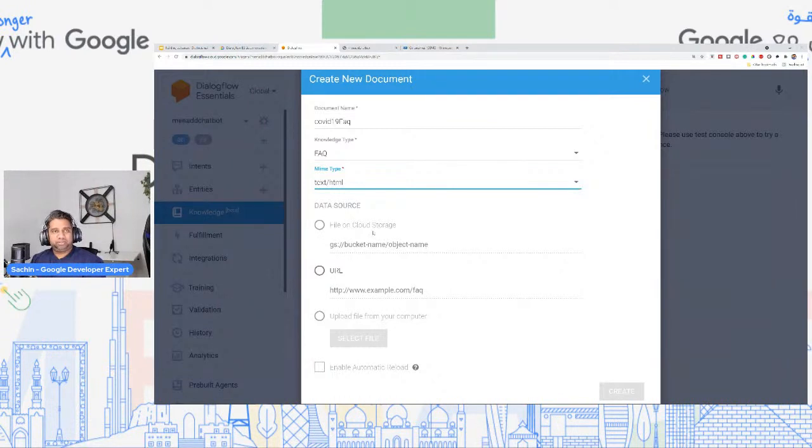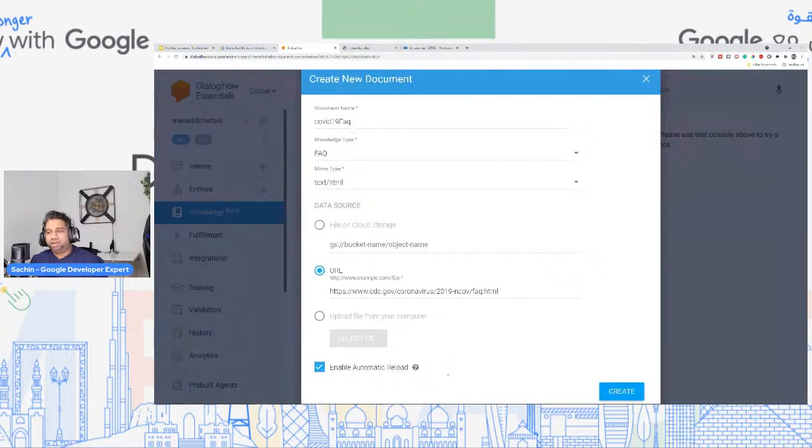If you're using Google Cloud Project and you have this information directly in your cloud storage or a CSV file, you can directly refer to that. In this case, since we have a URL, you're just going to provide that faq.html file or that link which has an FAQ. Okay, and enable automatic reload.